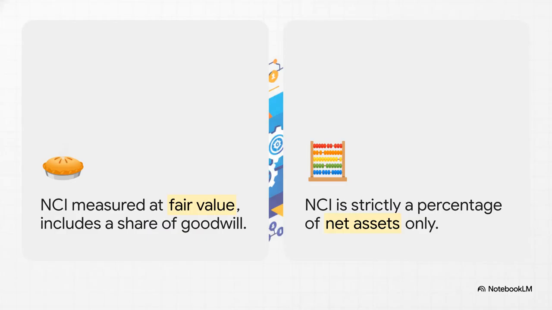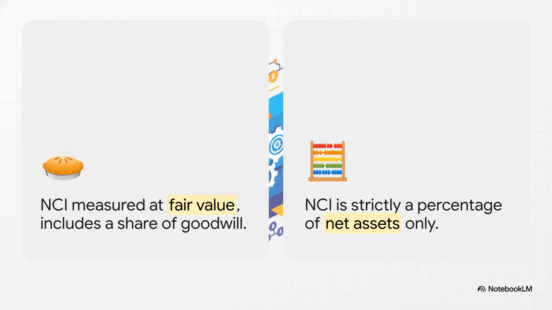But watch out, because right here is an absolute classic trap set by examiners. Notice how we value that non-controlling interest, or NCI? Well, you actually have a choice. Under the full goodwill method, the NCI is measured at fair value, which is often just based on the active market share price. This means the NCI gets its own little slice of the goodwill pie. But if you're using the proportionate share method, the NCI is strictly measured as their percentage of the net assets only. Period. No goodwill is attributed to the minority.